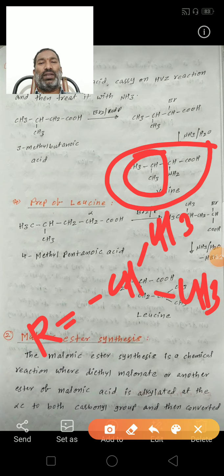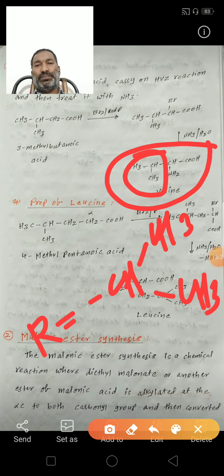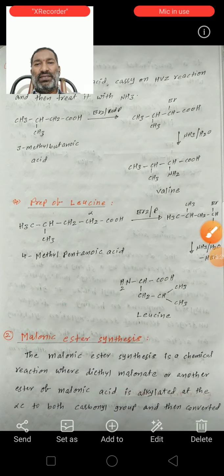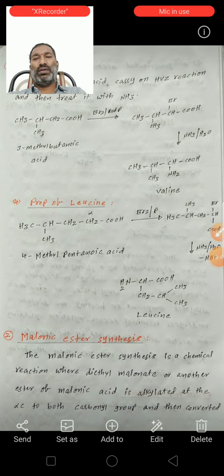The remaining group comes from the acids. For the preparation of valine, we can take 3-methyl butanoic acid. 1, 2, 3, 4. The third carbon is substituted by a methyl group.